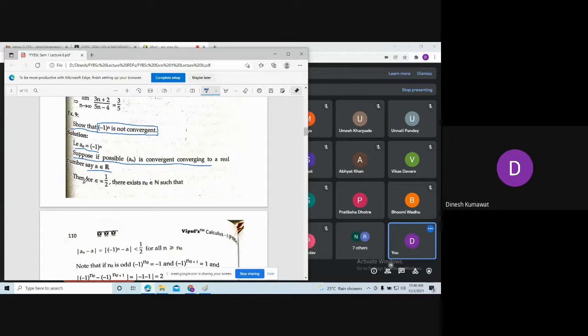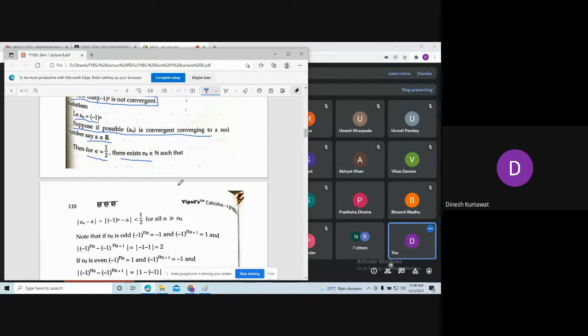Okay. Then for epsilon equals 1 by 2, there exists a natural number, say n naught belonging to N, such that, okay, now here we are applying the definition of convergence. Remember, the definition of convergence is what? For every epsilon bigger than 0 there exists a natural number such that mod of a_n minus a is less than epsilon.